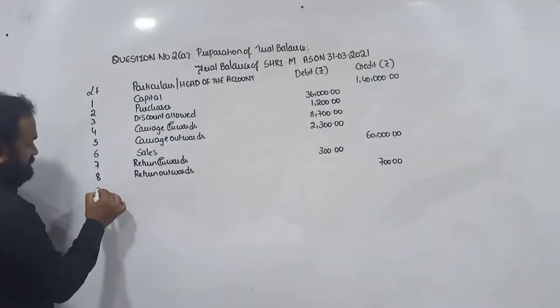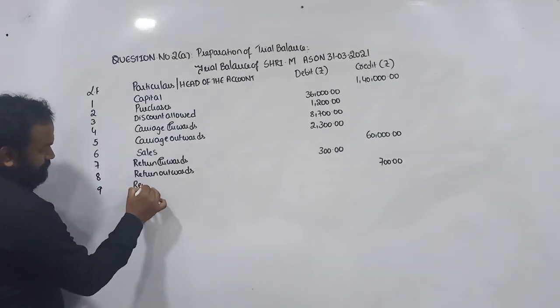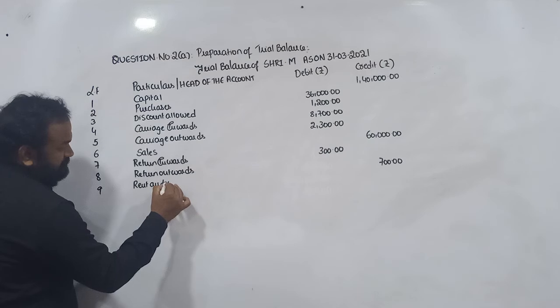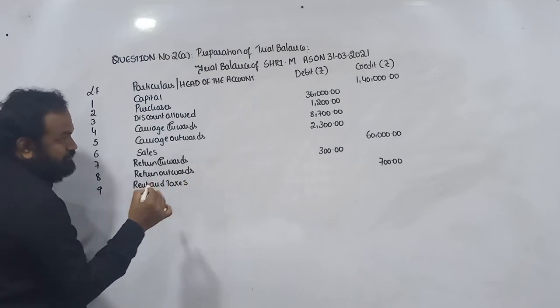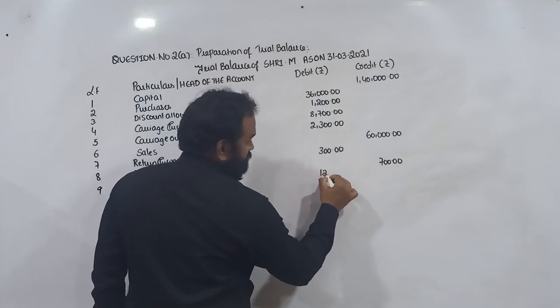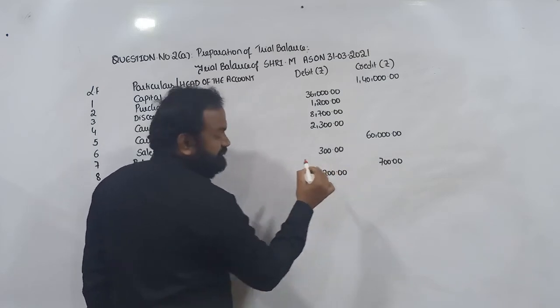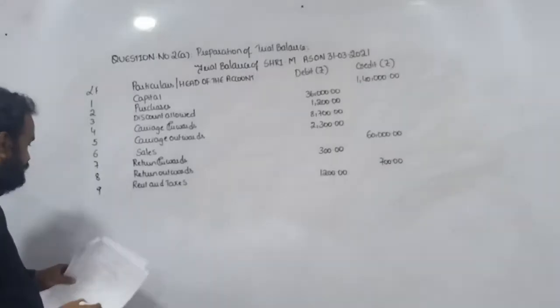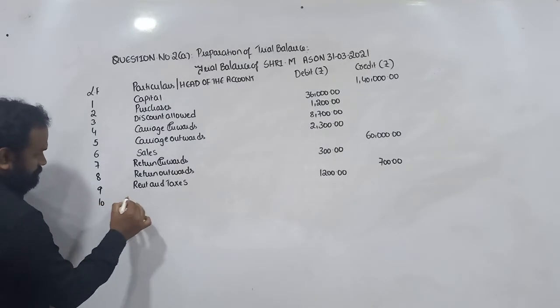Next, rent and taxes. Rent and taxes shows debit balance of rupees 1,200.